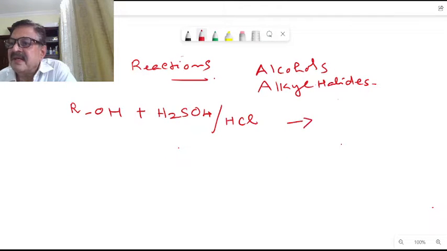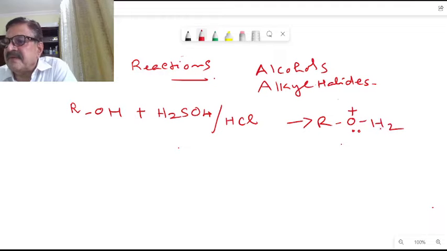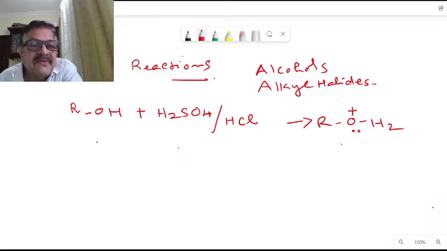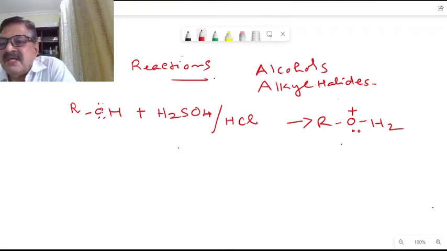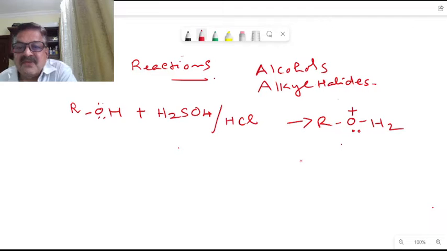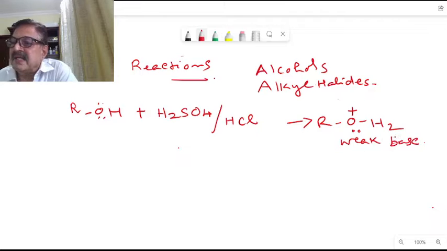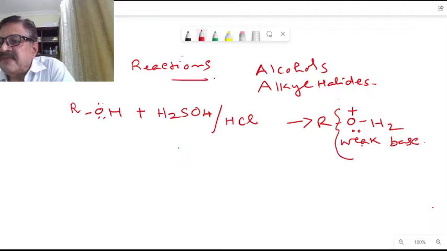So we will be getting ROH2 plus, like this here. When we are treating this with a strong acid like sulfuric acid or hydrochloric acid, we will be getting a weak base here. This ROH2 plus has the OH2 portion, and this will be a weak base here. Therefore, a weak base means it will be a very good leaving group here.